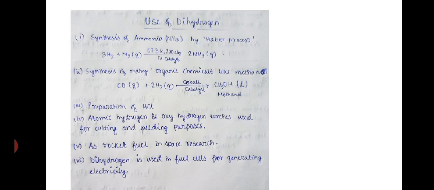Next, the preparation of hydrochloric acid or hydrogen chloride gas. Next, use of hydrogen: atomic hydrogen and oxyhydrogen torches are used for cutting and welding purposes. Hydrogen is used as a rocket fuel in space research, and dihydrogen is used in fuel cells for generating electricity.